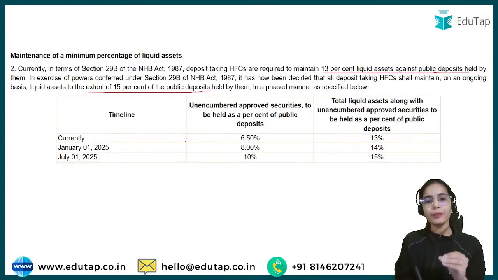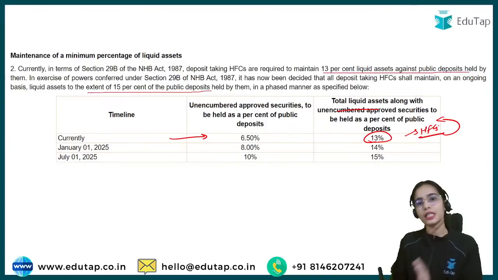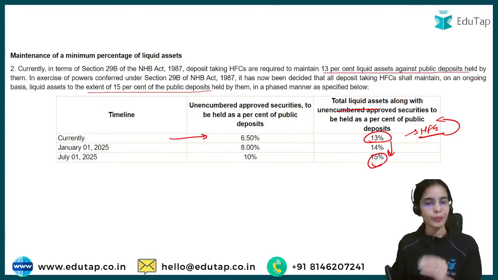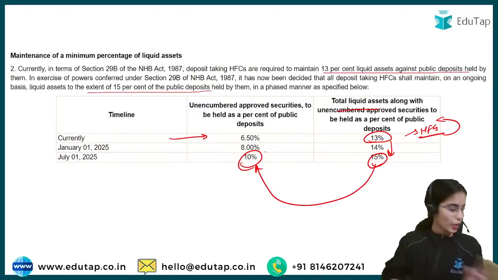Currently, the total liquid assets that housing finance companies have to maintain against public deposits is 13%, but it has been said that this has to be increased to 15% of the public deposits, and out of this, 10% should be in the form of approved securities. So I hope this is correct.